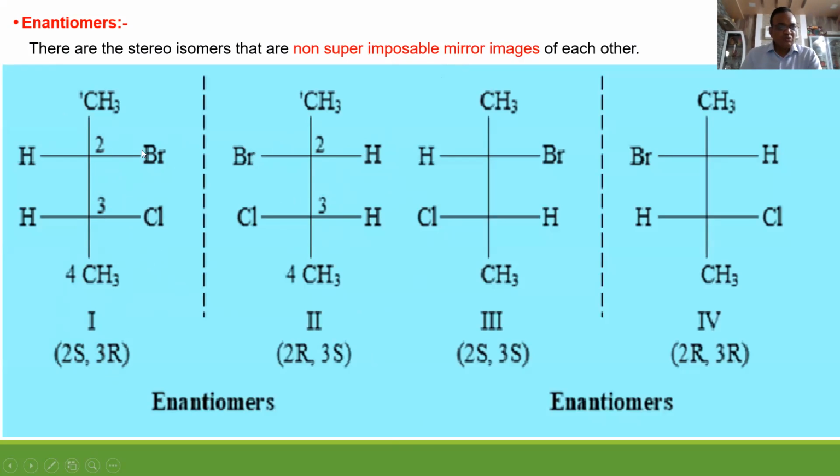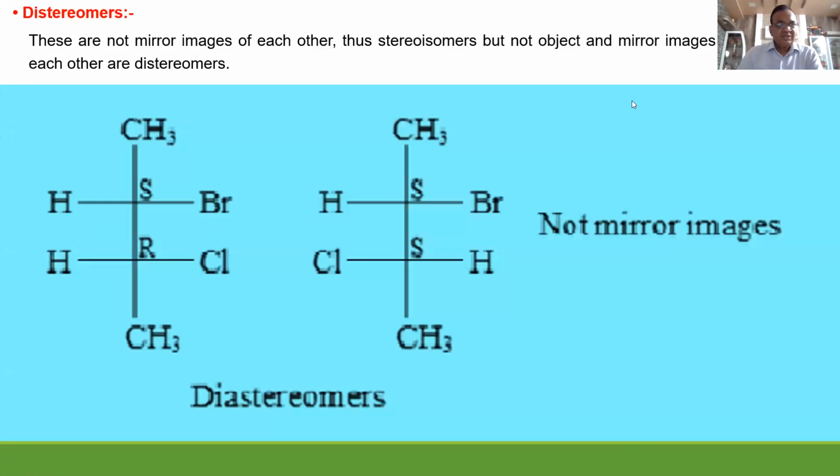This is 2-bromo 3-chlorobutane. Correct. This is also 2-bromo 3-chlorobutane. Yes. But here, what is there at second position and what is there at third position? So these are diastereomers. These are not mirror images of each other. The stereoisomers that are not object and mirror images of each other are diastereomers. So these are two diastereomers, non-mirror images.